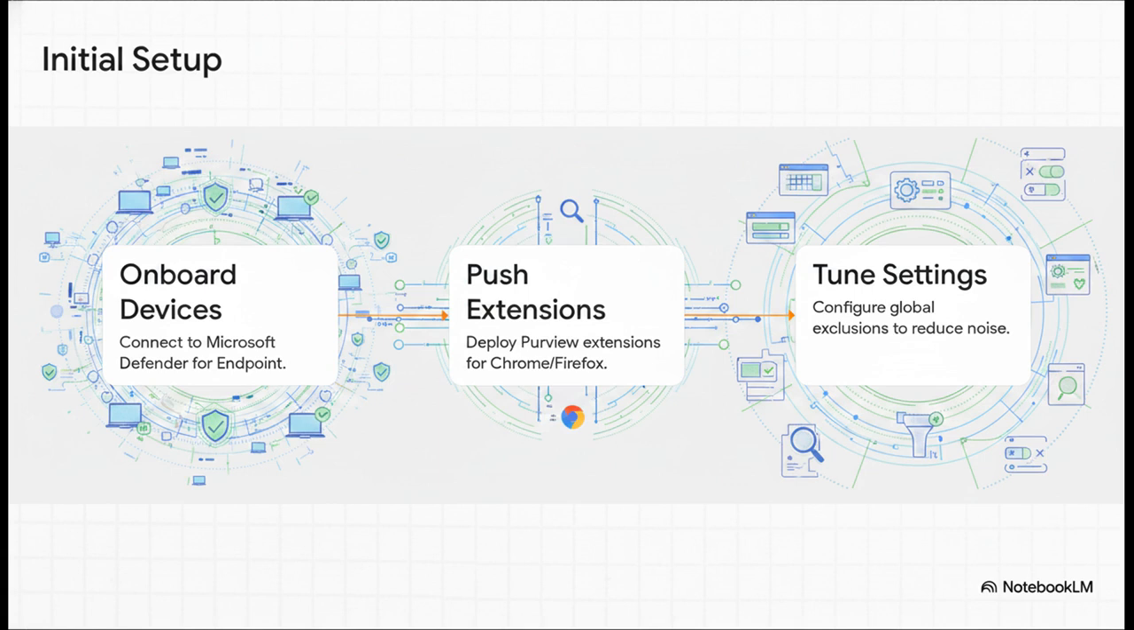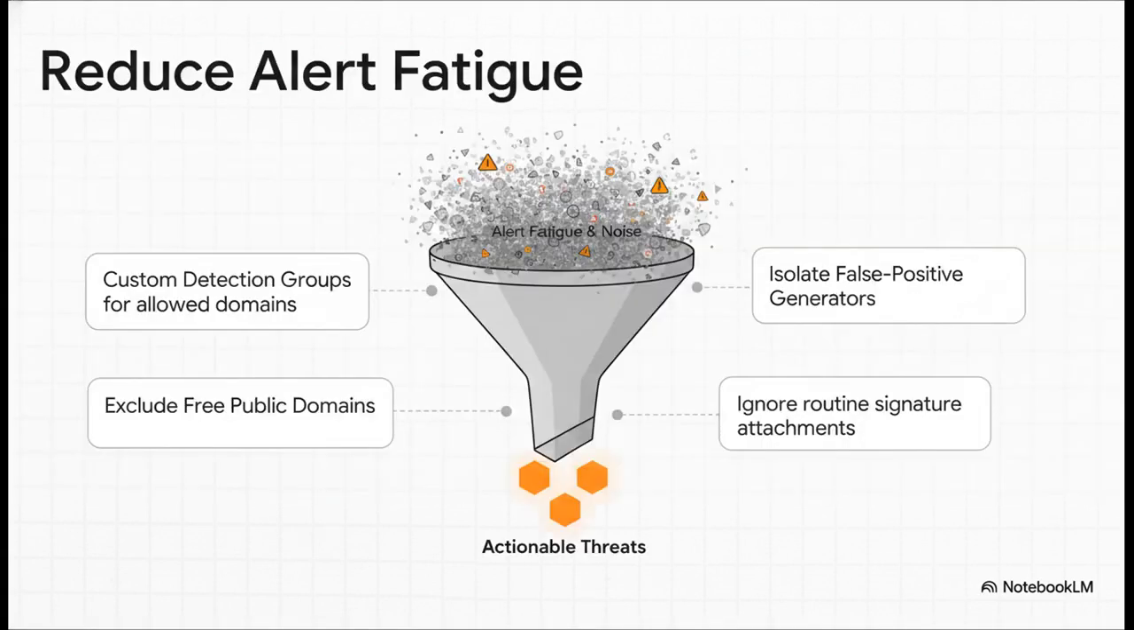And third, you have to tune your global settings immediately. Look, alert fatigue kills security programs. It's honestly the number one reason your best analysts quit. So your best quick win is tuning the noise out right out of the gate. Tell the system to ignore routine email signature attachments so a tiny embedded company logo doesn't get flagged as an image exfiltration. Isolate known false positive classifiers. For example, New Zealand social welfare numbers or Portuguese tax IDs have formats that often trigger accidentally on random strings of benign code. Also, create custom detection groups to allow routine sharing with your sister companies. If you do this, your analysts are going to see actual, real threats instead of drowning in a sea of false positives.